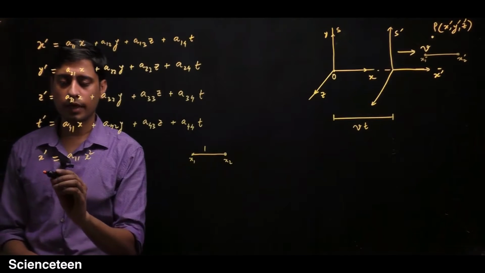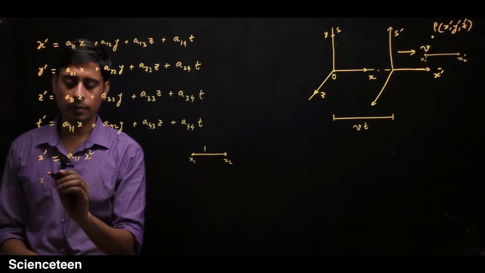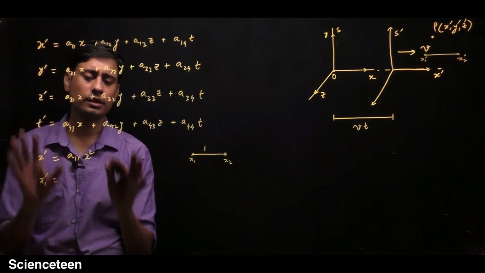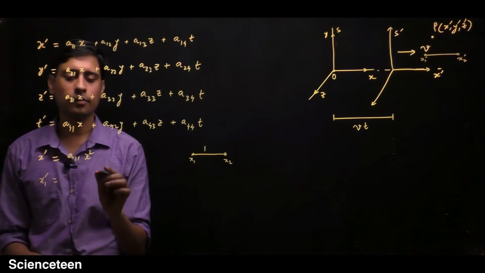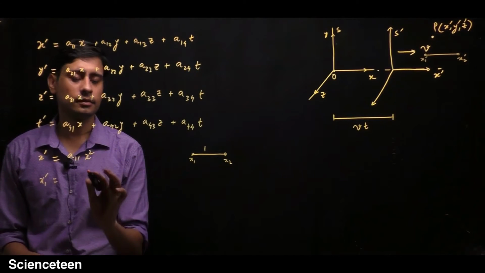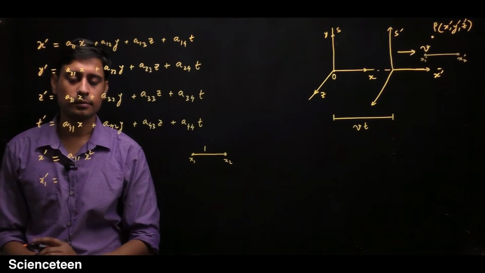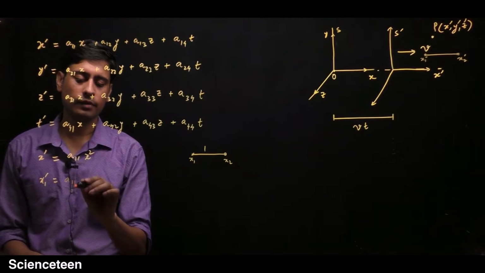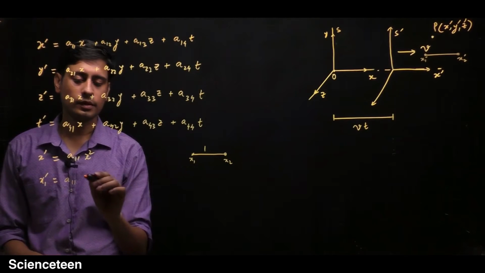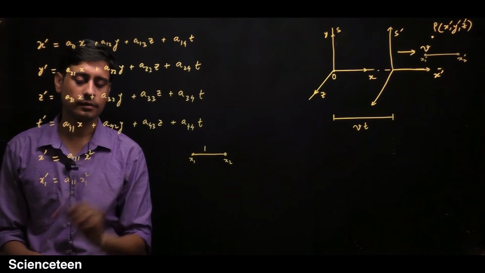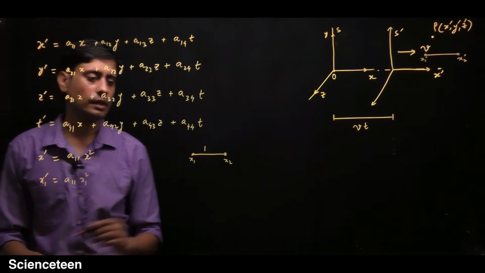If you want to define this x1 prime, and you are assuming that the equation transforms in this way with a square term, it will be a11 into x1 square.